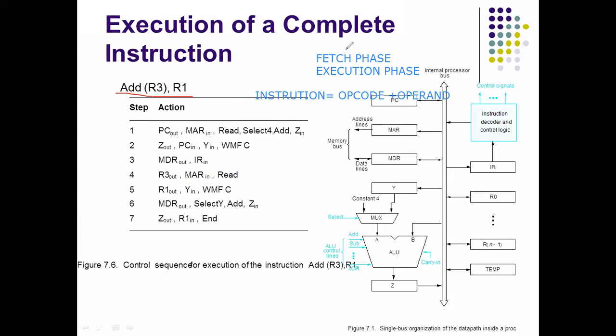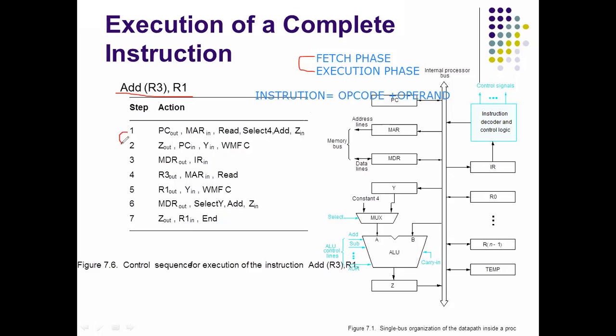For any instruction execution, we have two phases: the fetch phase and the execution phase. For executing this complete instruction, we need 7 steps in total. Out of these 7 steps, we have both the fetch phase and the execution phase.